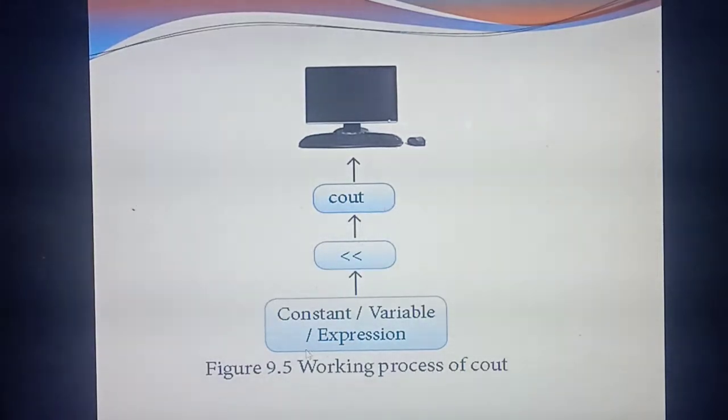Here you can give variables, constants or characters. For example, you are giving the word welcome. How do you need to give it? Cout, then the symbol, then welcome. What's the meaning? It will display the word welcome as the output. Whatever things you give in the Cout will be displayed in the output on the screen.